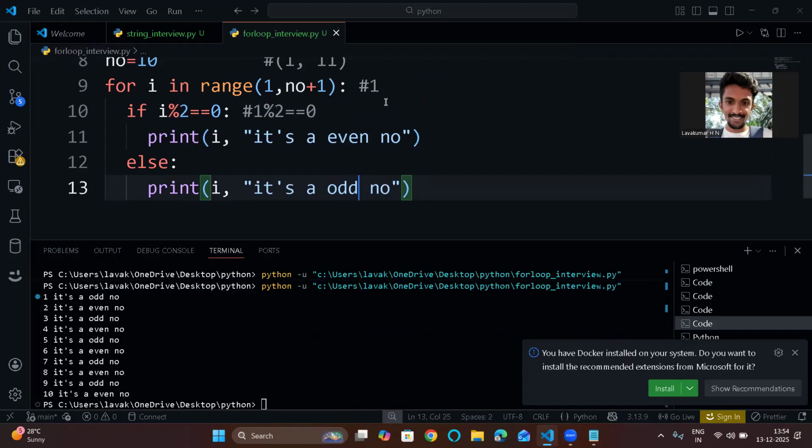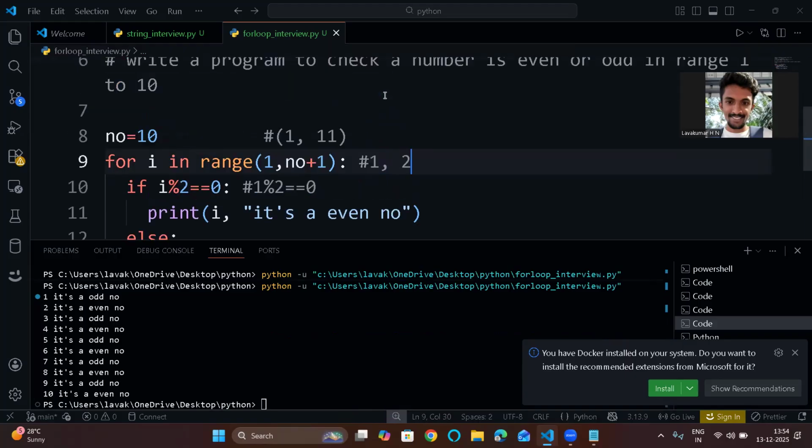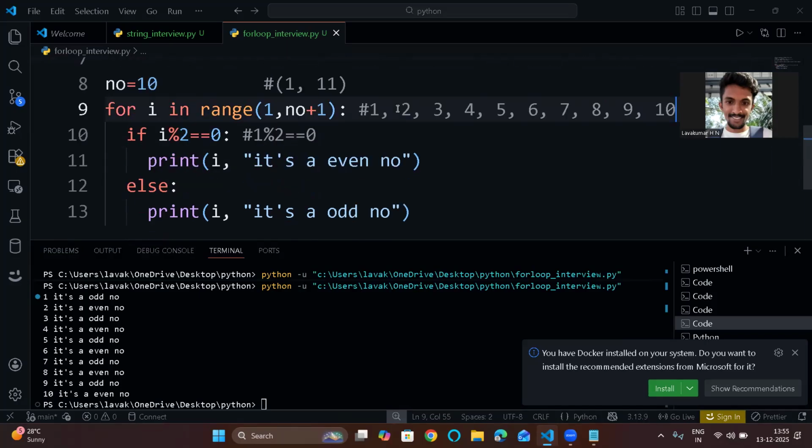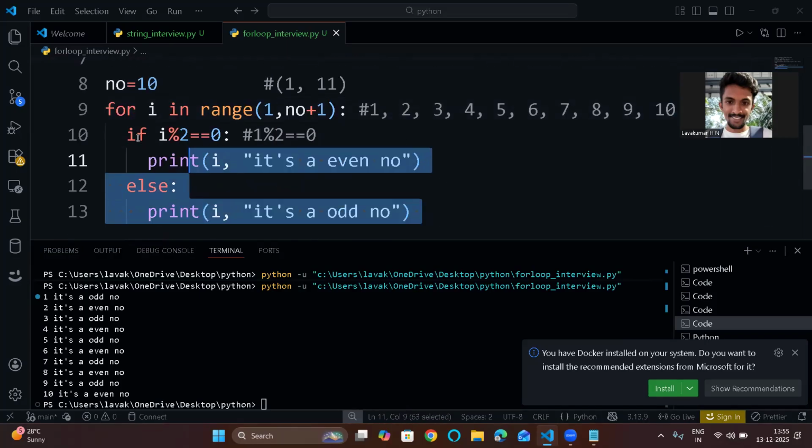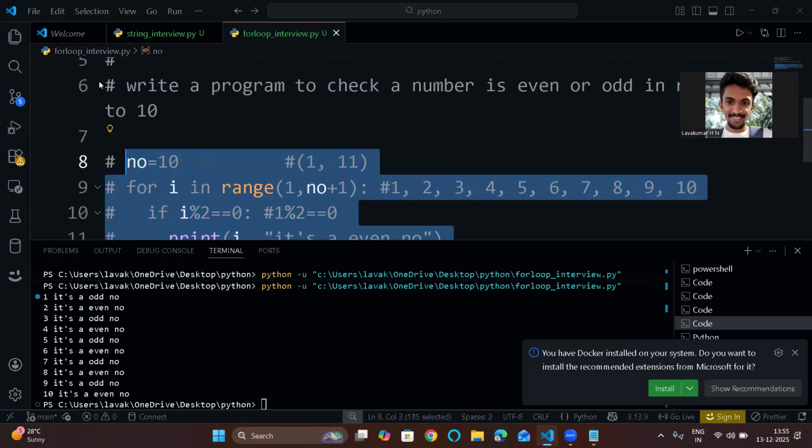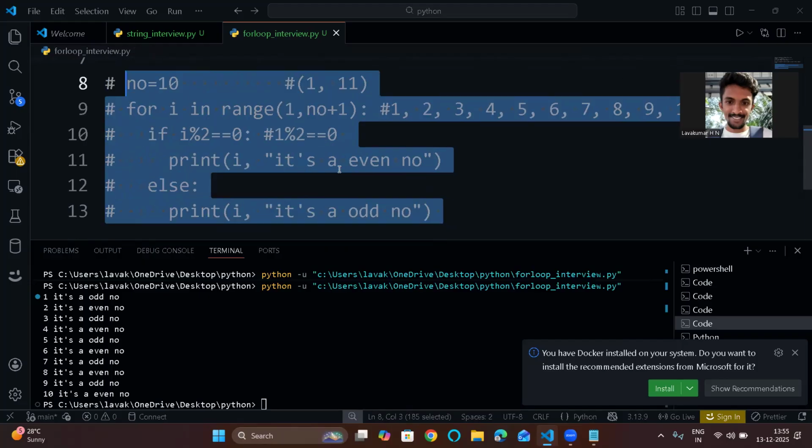Take every value: in the first iteration it will be 1, next it will be 2, then 3, 4, 5, 6, 7, 8, 9. Till 10 it will iterate and check whether the remainder is 0 or not. If the remainder is 0, it is considered an even number. If the remainder is 1 or something else, then it is an odd number. This is the simple logic that I have written. So this is done, to check even or odd numbers in a given range.